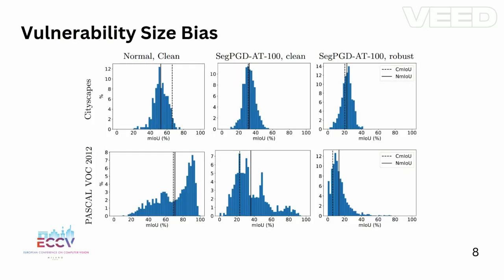In this image, you can see the IoU value distribution over the datasets, and you can see that in some cases the nmIoU value represents the distribution of the results of these models much more accurately than the cmIoU value, and this indicates the problem of the standard aggregation strategy of the mIoU.